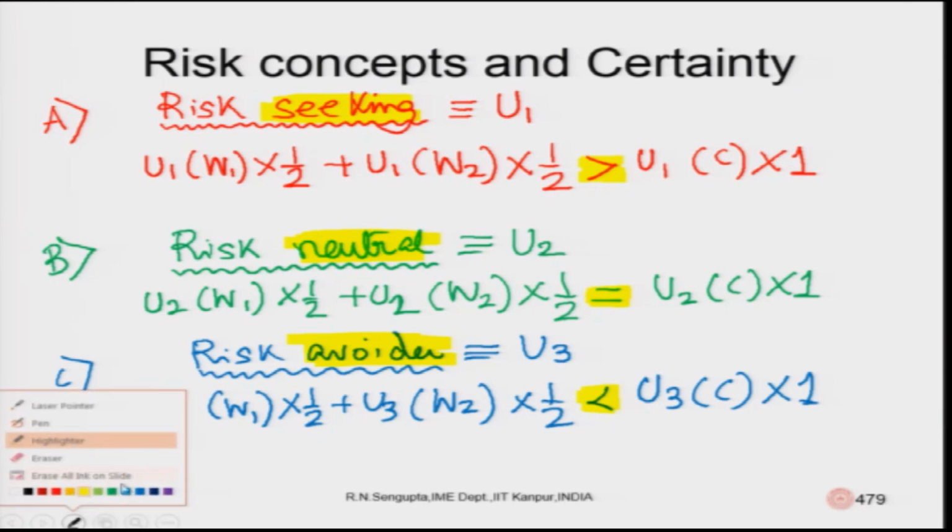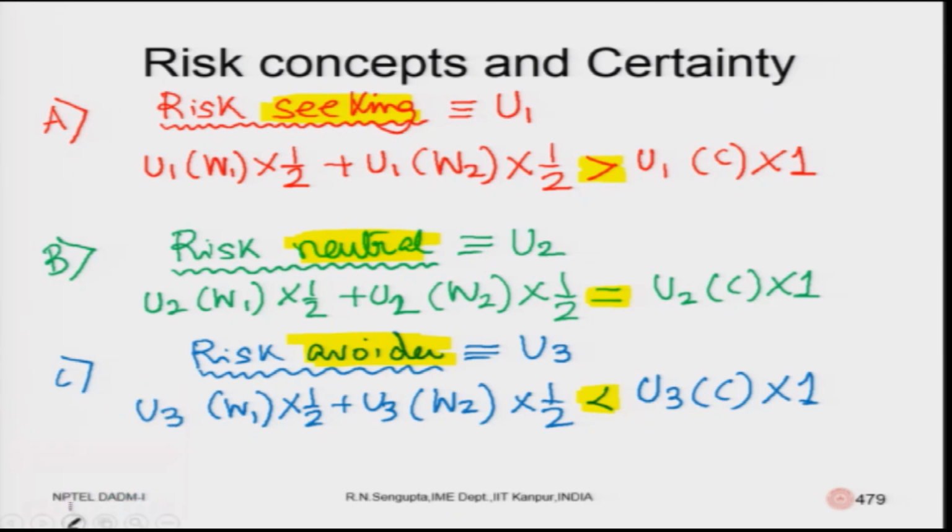So, I will use a color which is, let me check, violet. So, violet should do. Yeah. So, in this case, I will use the same color for all the 3 cases. In this case, the value of C based on which the risk taking person will become indifferent would be